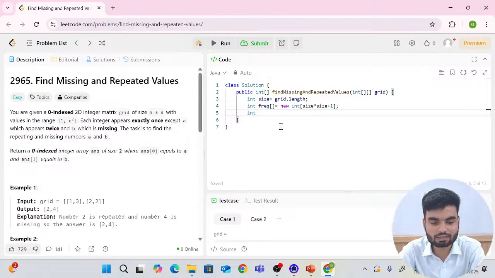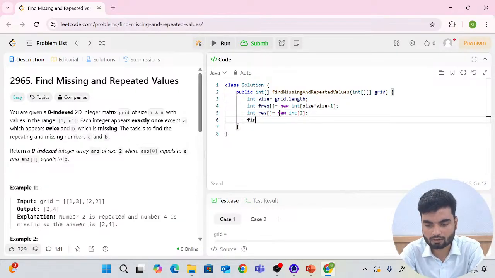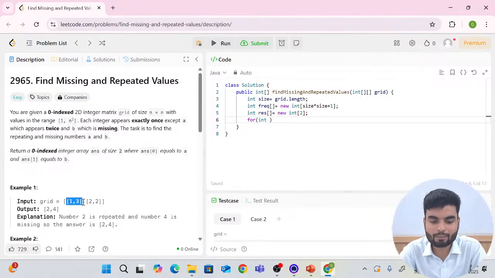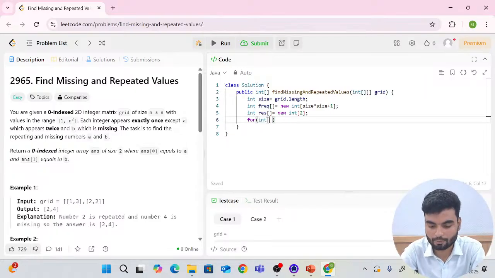When I want the result, because anyhow we are returning the result in an array itself, so I'll create another array of size 2. Okay, so let's say result, and that has size 2. Now what I'll do, I'll count the frequency. So a for loop or for each I'll utilize, and I will have another array, because this is a 2D array. Tell me, when you iterate this grid, you will have another array, yes or no? When you iterate this particular array, you will have another array.